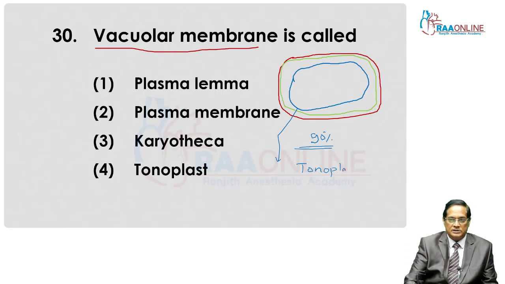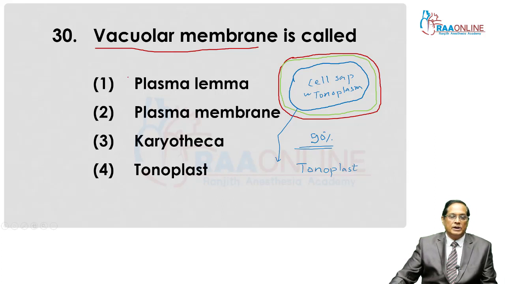Vacuolar membrane is called tonoplast, and the content of the vacuole is known as cell sap or tonoplasm. Then plasmalemma is the common membrane just below the cell wall. It is also called plasma membrane.